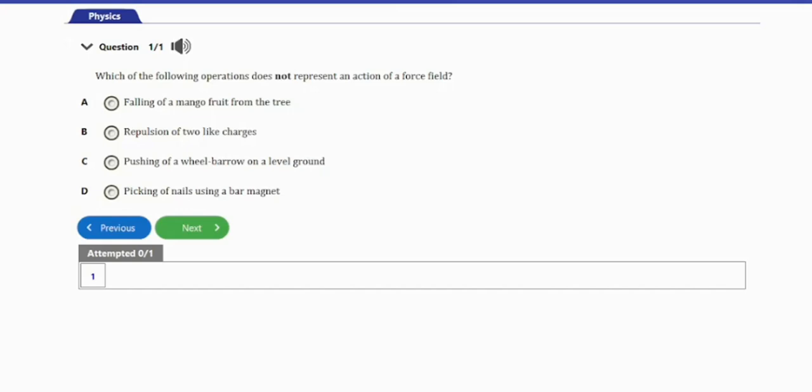So guys, the answer to this question is option C here, pushing of a wheelbarrow on a level ground. So that's the option that does not represent an action of a force field. The other options here represent actions of a force field.